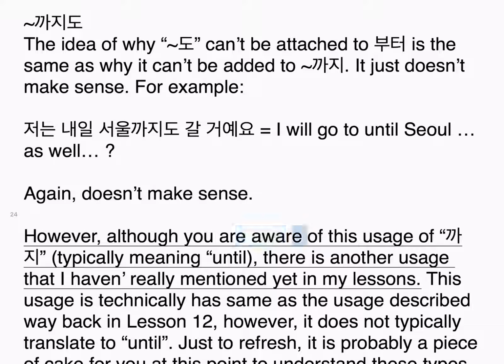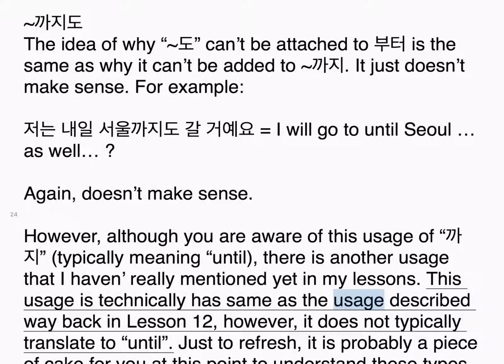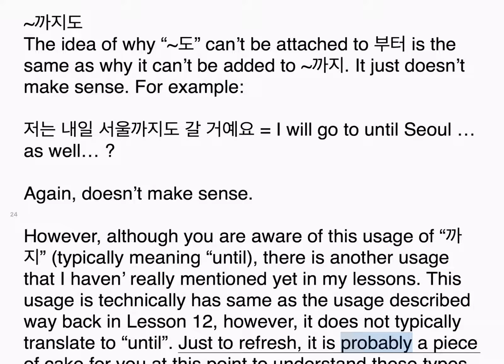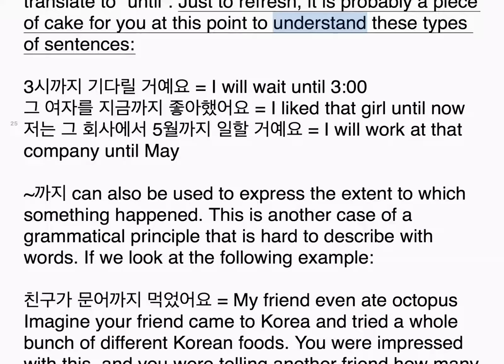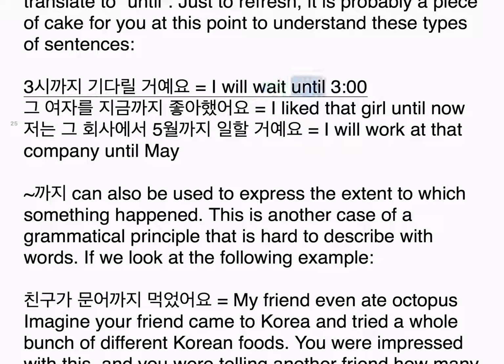However, although you are aware of this usage of 까지, typically meaning until, there is another usage that I haven't really mentioned yet in my lessons. This usage is technically the same as the usage described way back in lesson 12. However, it does not typically translate to until. Just to refresh, it is probably a piece of cake for you at this point to understand these types of sentences. 3시까지 기다릴 거예요. I will wait until 3 o'clock. 그 여자를 지금까지 좋아했어요. I like that girl until now. 저는 그 회사에서 5월까지 일할 거예요. I will work at that company until May.